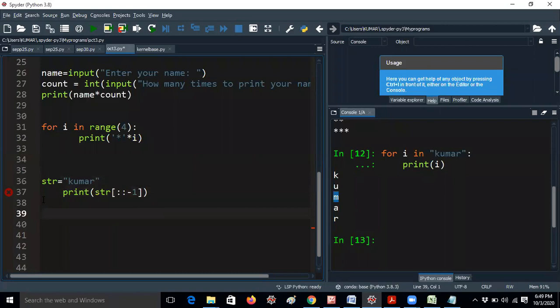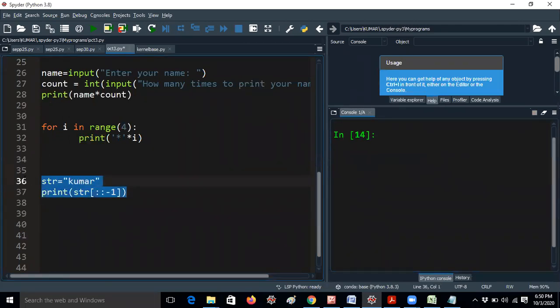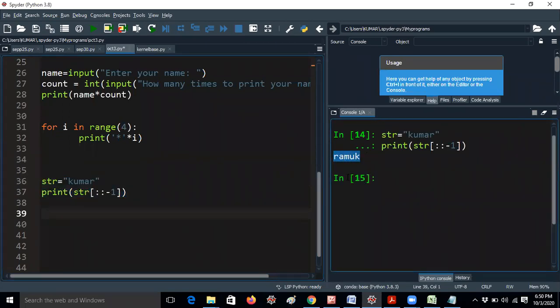One minute, it is still getting an error, unexpected indent. Okay, so here I need to give this. Let me run this, guys. For example, if I run this code, I am getting the reverse characters. My name is coming in reverse order. I already explained this reverse of a string. This is the actual reverse of the string.